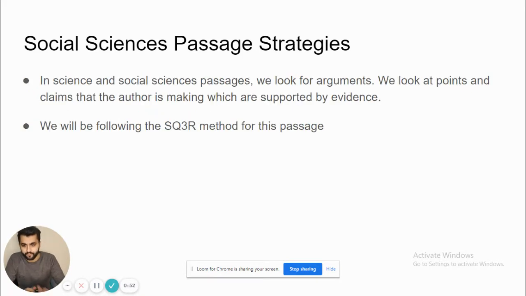So in science and social sciences passages, we look for arguments and claims, right? And when an author makes an argument or a claim, he will give evidence or logical reasoning to support that claim or argument. So we look for those evidences as well. We look at points and claims that the author is making, which are supported by evidence. We will be following the SQ3R method for the passage, right?